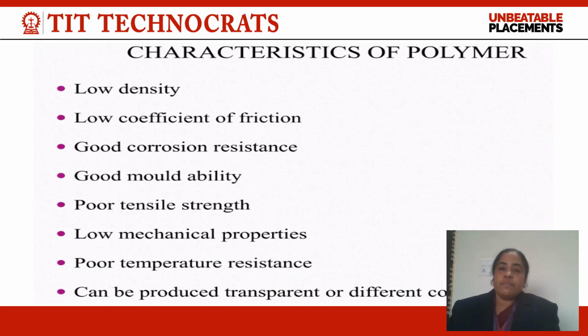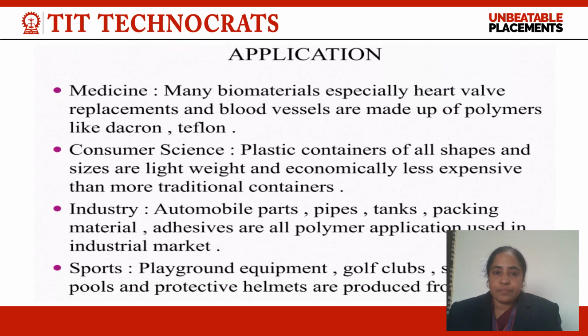If we talk about the specific characteristics of polymers, some are given here: low density, low coefficient of friction, good corrosion resistance, good moldability, poor tensile strength, low mechanical property, poor temperature resistance, and they can be produced transparent or in different colors. Here the different series of polymers are given.